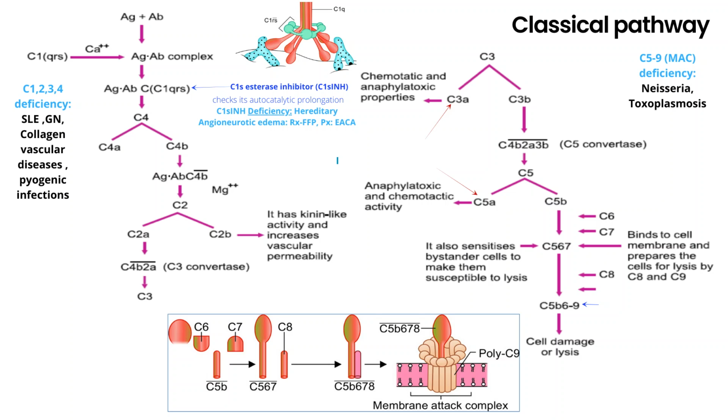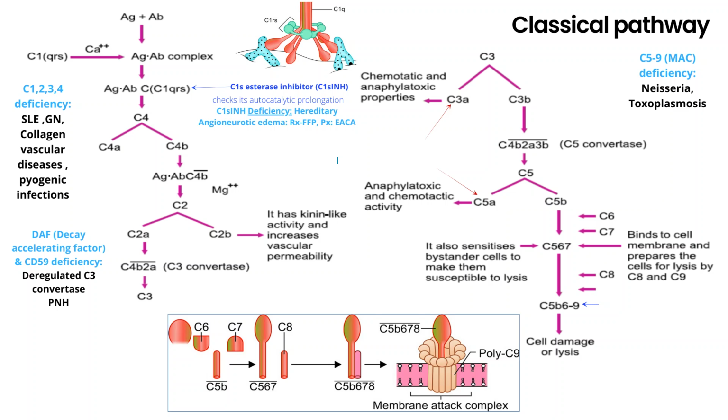This is tested very frequently in various examinations. It can also be tested in your short questions or in MCQ exams. There is another checkpoint at the C3 convertase level. There are two proteins, DAF and CD59. DAF is decay accelerating factor, and it regulates the C3 convertase.